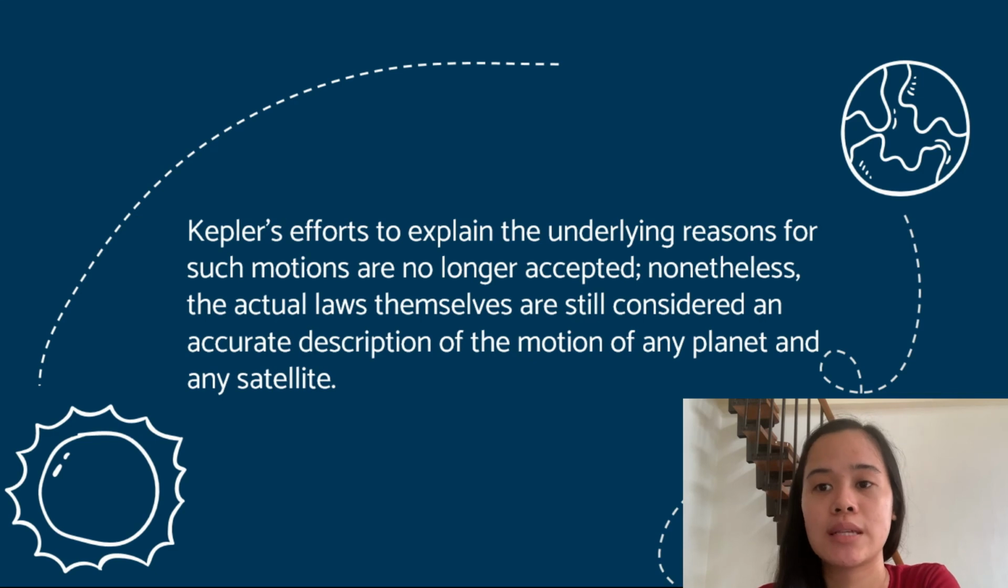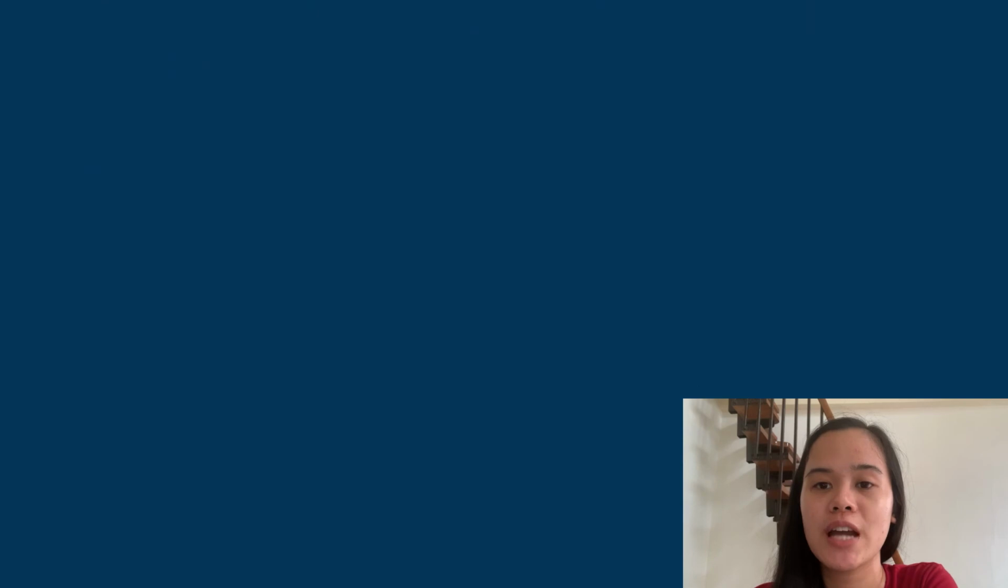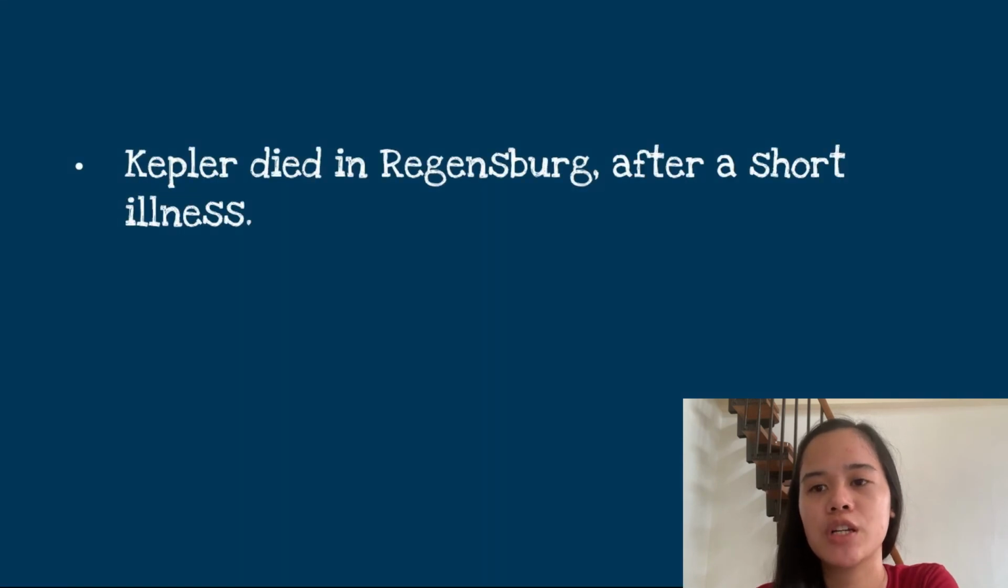To continue, it was stated that Kepler's effort to explain the underlying reasons for such motions are no longer accepted. Nonetheless, the actual laws themselves are still considered an accurate description of the motion of any planet and any satellite. Kepler died in Regensburg after a short illness.